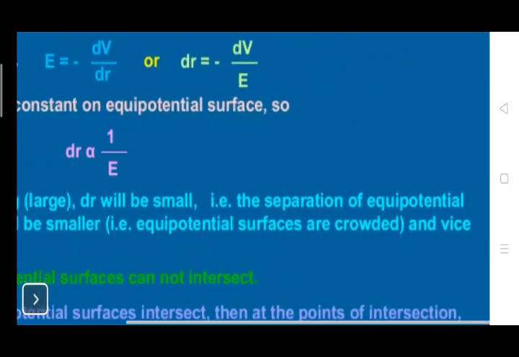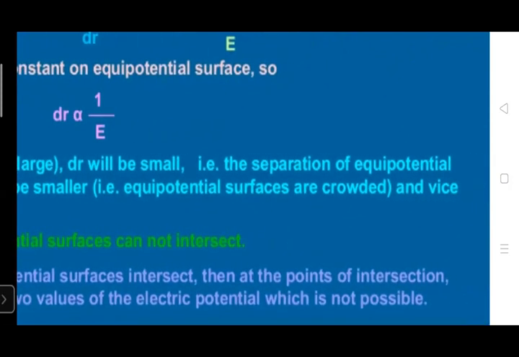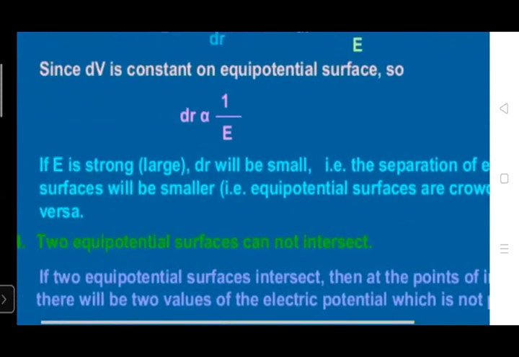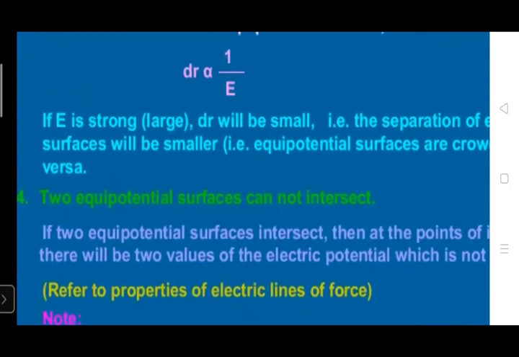That is, the separation of equipotential surfaces will be small, so the surfaces are crowded, and vice versa. I think this point is clear to you: surfaces are crowded in the region of strong electric field and far apart in the region of weak electric field.